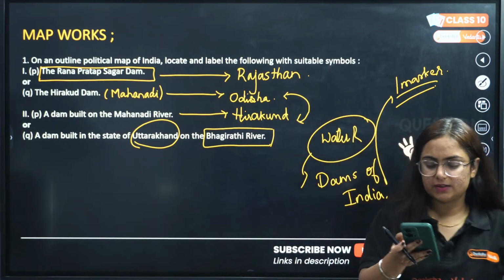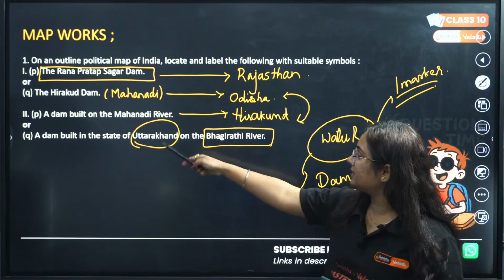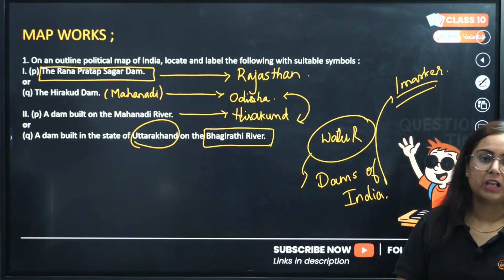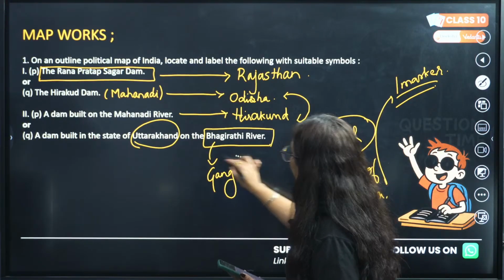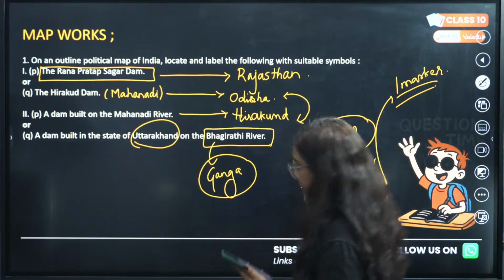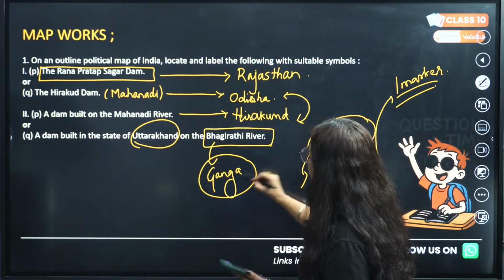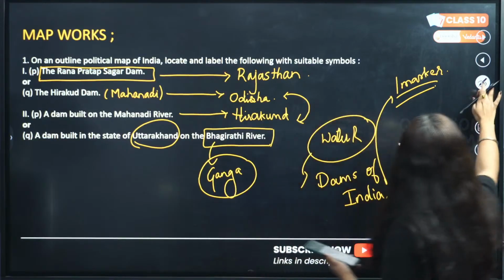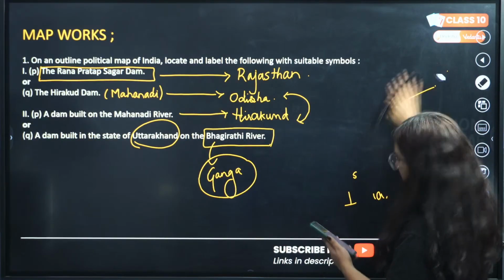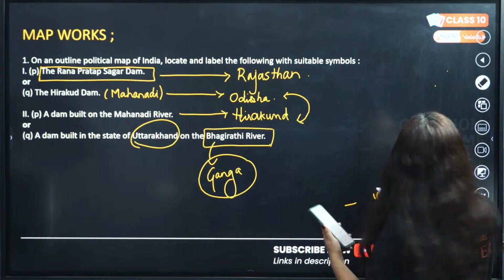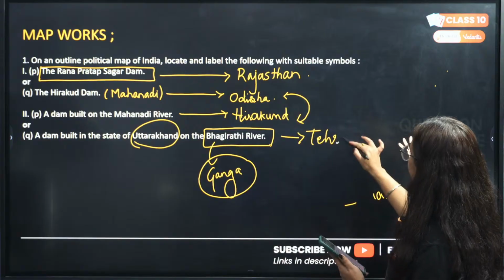Jaldi batao. A dam built in the state Odisha, Hirakund Dam. Yes. I want the answer to this. Dam built in the state of Uttarakhand on the Bhagirathi River. And you know, Bhagirathi is basically the origin river of River Ganga. It is first known as Bhagirathi. Then after Dev Prayag, it is known as Ganga. And the dam is... okay, so no one knows this. I'm pretty sure no one knows this. This is Tehri Dam.